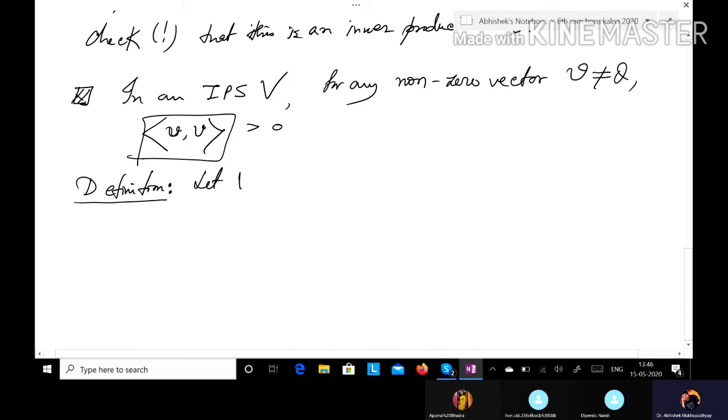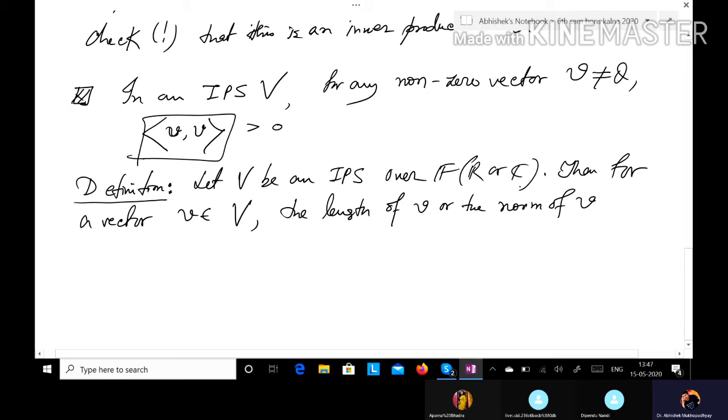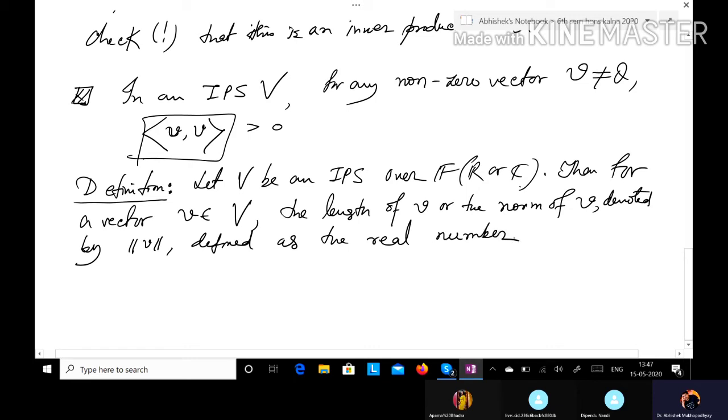Suppose you are considering an inner product space over a field F, which is R or C. Then for a vector v belonging to V, the length of the vector v, or we can say the norm of the vector v, which will be denoted by norm v, is defined as the real number square root of the inner product <v, v>.